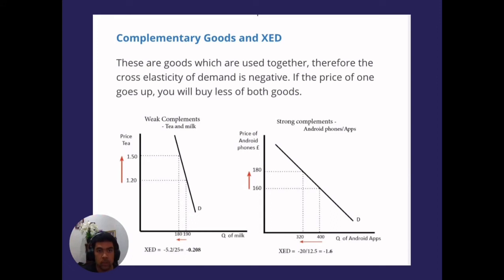So this is complementary goods and XED. These are goods which are used together. The cross elasticity of demand is negative. If the price of one goes up, you will buy less of both goods. As you can see, weak complements: tea and milk. Strong complements: Android phone and apps.